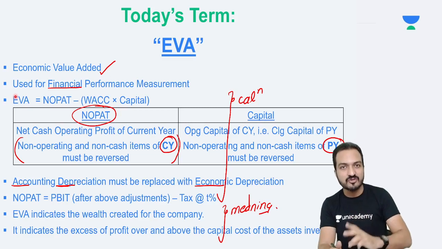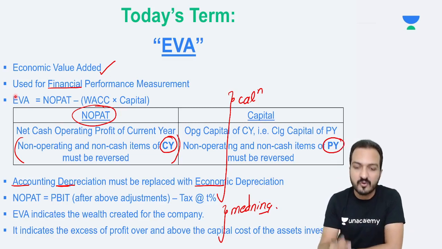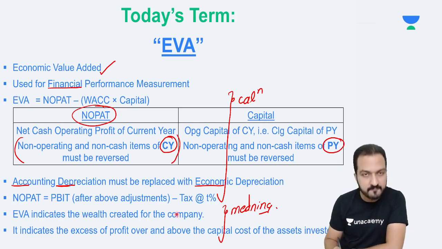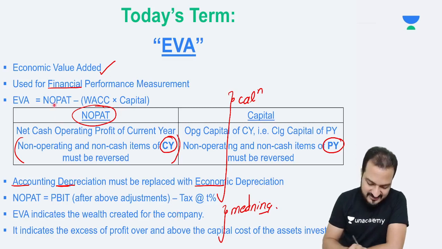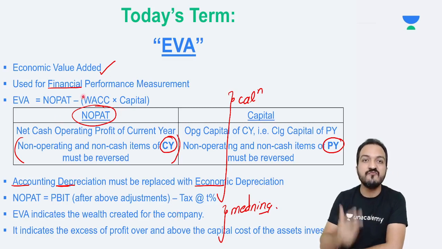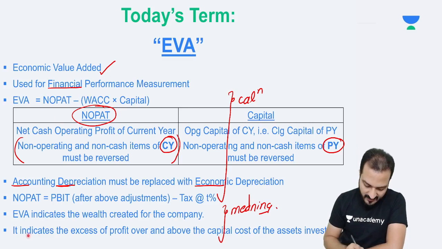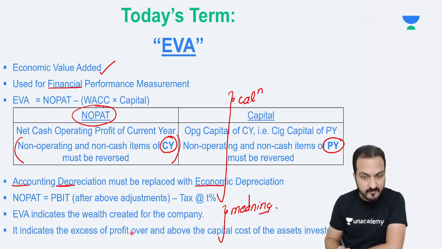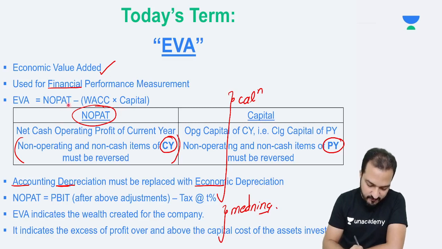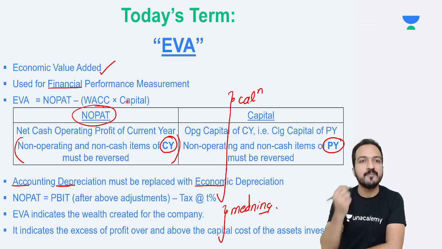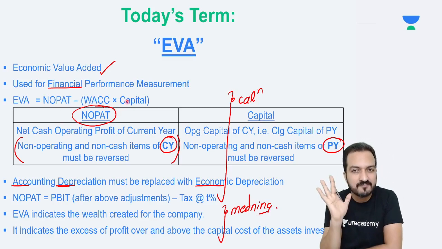It will increase your value of the company. It will create wealth for the company. So the surplus of EVA indicates the wealth which is created for the company. It indicates excess of profit over and above the capital cost. Done? Yes, this is my concept of EVA.